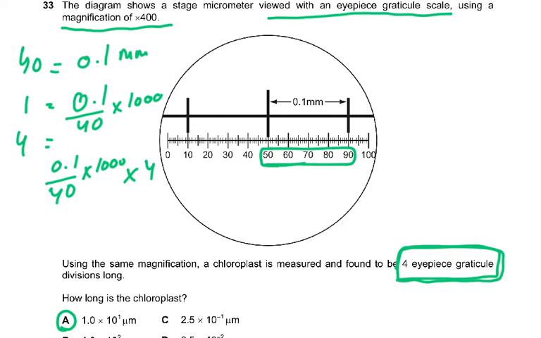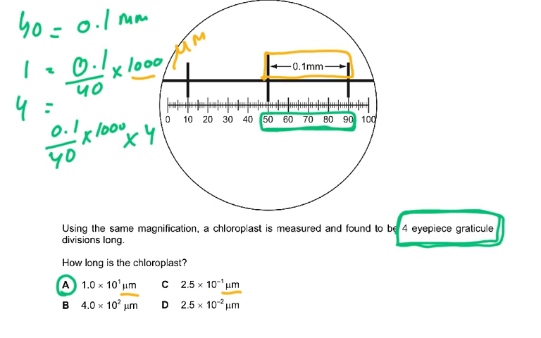You just have to say 40 is equal to 0.1. This is the 0.1, this is the stage micrometer. So 1 will be 0.1 over 40 into 1000. Why 1000? Because we are converting it into micrometers, because all the answers are in micrometers. So 40 is equal to 0.1 millimeter, 1 is equal to 0.1 over 40 into 1000.